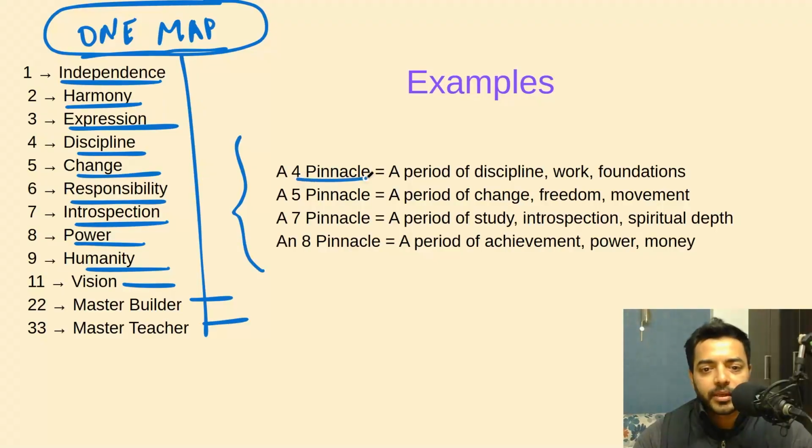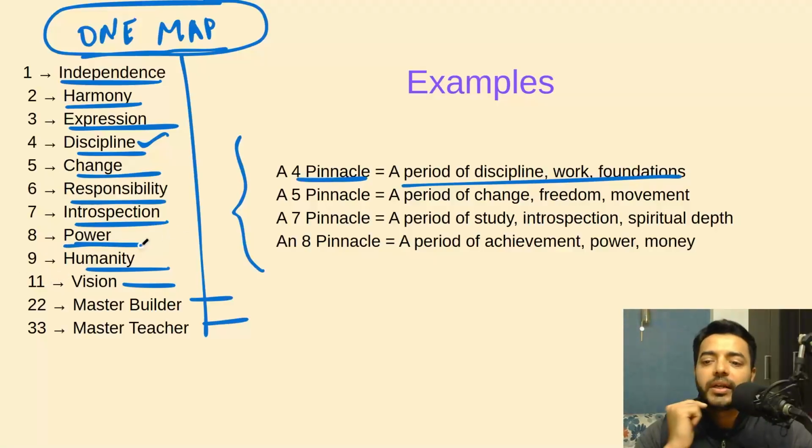Let's say a 4 pinnacle, let's say P1 is 4. That period of life, that's early youth, that period 0 to 30 years of age, is going to be a period of discipline. Number 4 is Baba Ramdev. Structure, discipline, hard work, right? So it's going to be discipline, hard work and foundation. Similarly, you have 5 or let's say 8. Once again, 8 is Lal Bahadur Shastri, authority, leadership, something, right? Power. So a period of achievement, power and money.